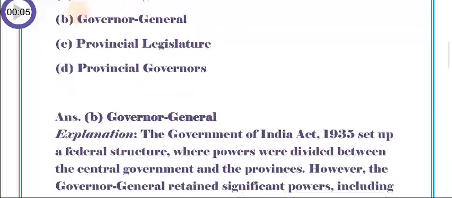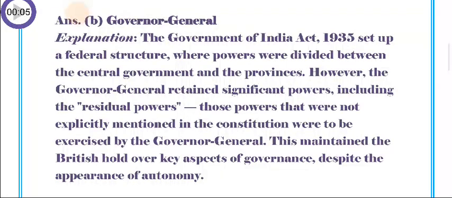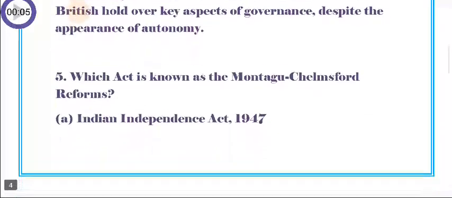So the answer is B. Governor General. The Government of India Act 1935 set up a federal structure where powers were divided between the central government and the provinces. However, the Governor General retained significant powers, including the residual powers. Those powers that were not explicitly mentioned in the Constitution were to be exercised by the Governor General. This maintained the British hold over key aspects of governance despite the appearance of autonomy.